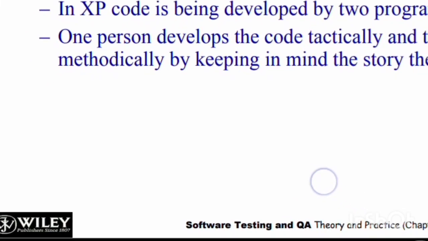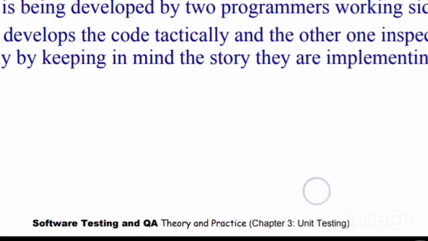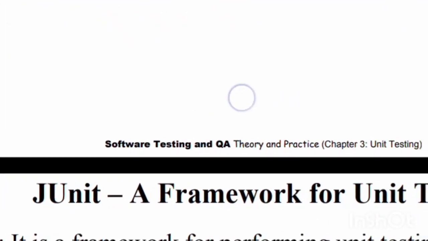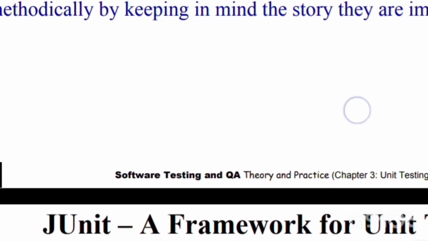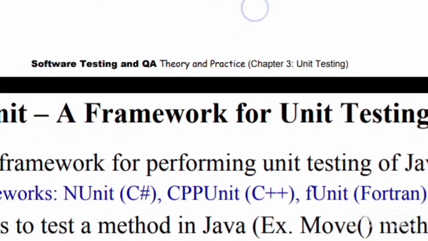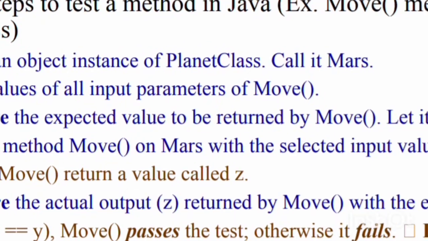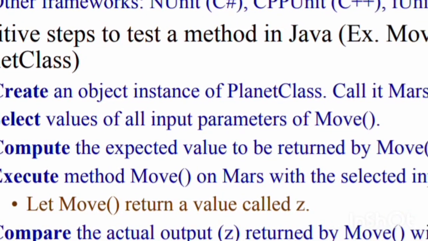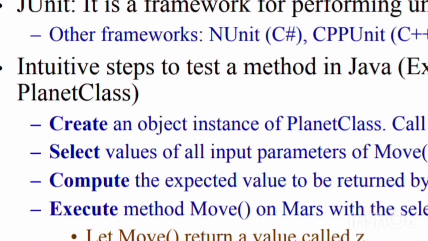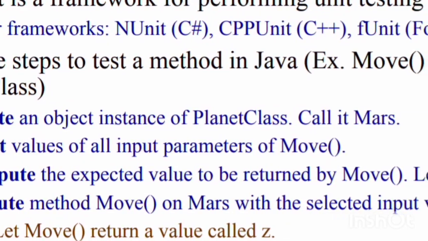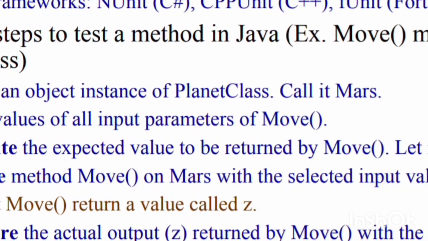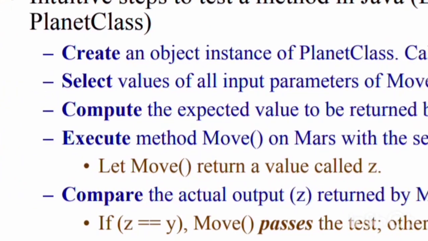Pair programming in XP: code is being developed by two programmers working side by side. One person develops the code tactically and the other one inspects it methodically, keeping in mind the story they are implementing. JUnit is a framework for performing unit testing of Java programs. Other frameworks: NUnit for C#, CppUnit for C++, FUnit for Fortran. So JUnit is used in Java programming for unit testing.